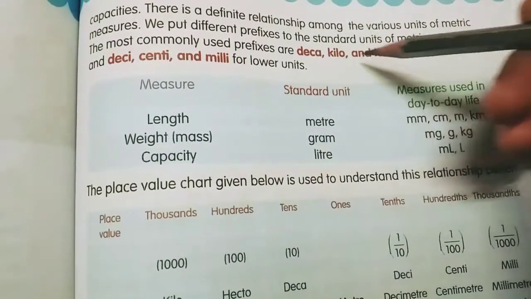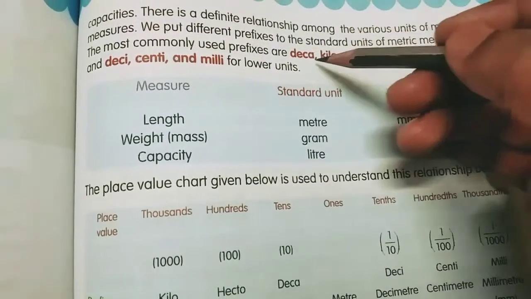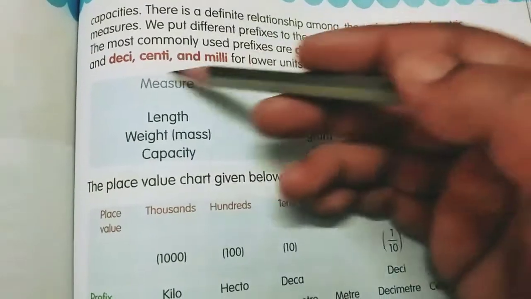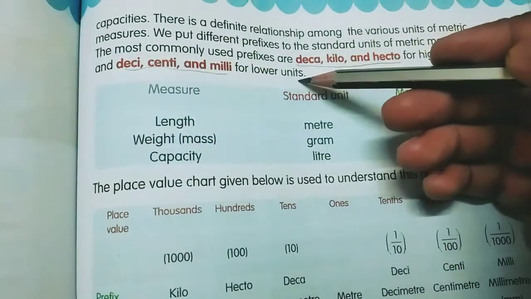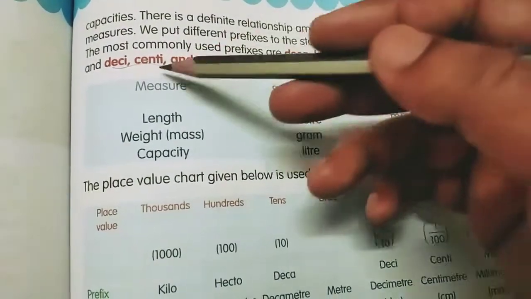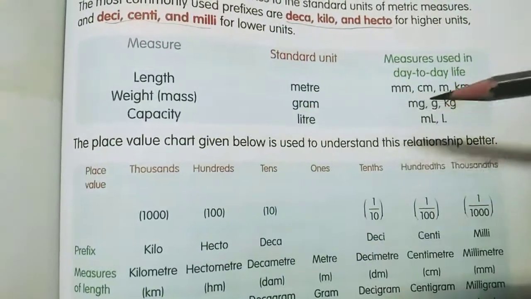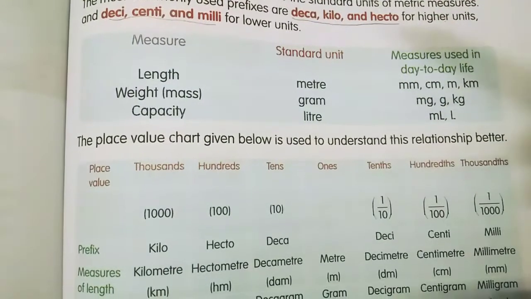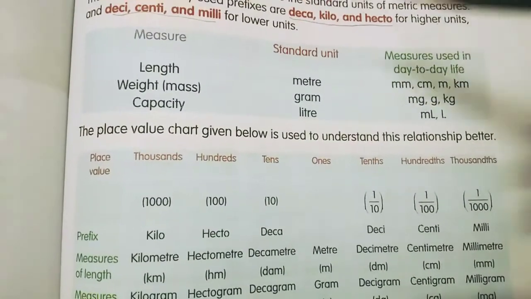These three are the higher units, and they are very important. Deci, centi and milli are the lower units. So these six are the main prefixes. Units are very important in maths as well as in science. You have to remember all the units, how to convert the units properly, and the relationship between the units.